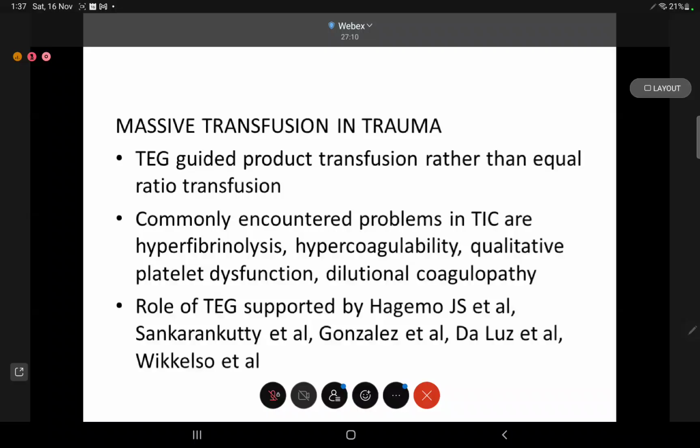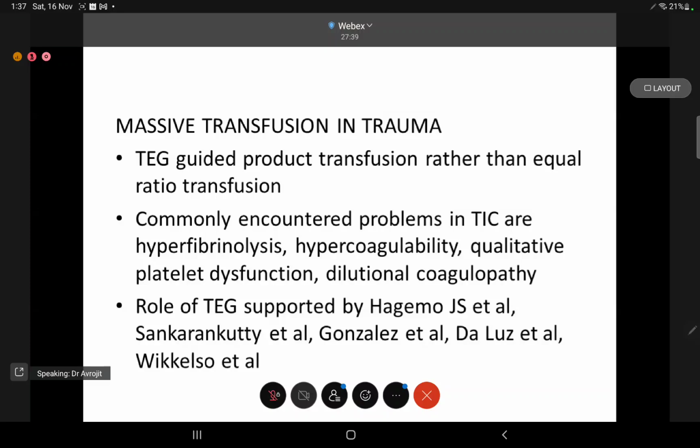So let's go into the case scenarios, which will help us to understand this better. TEG has been used for a long time to guide product transfusion. There have been studies, I've quoted some, by Hagamo et al., Sankankutti et al., Gonzalez et al., and Daluz et al., which was a big study. It showed that TEG-guided product infusion decreases the use of products and gives us better results.